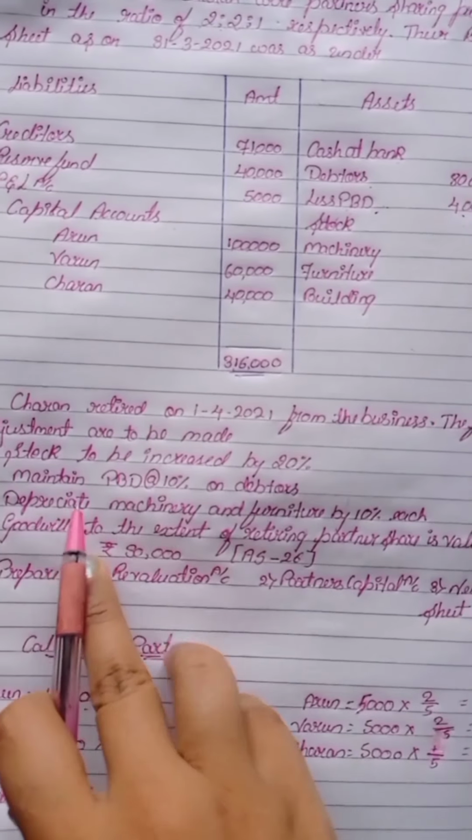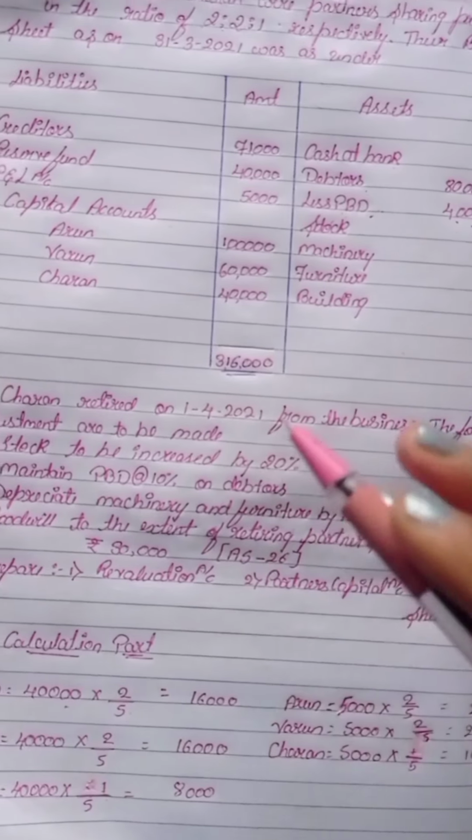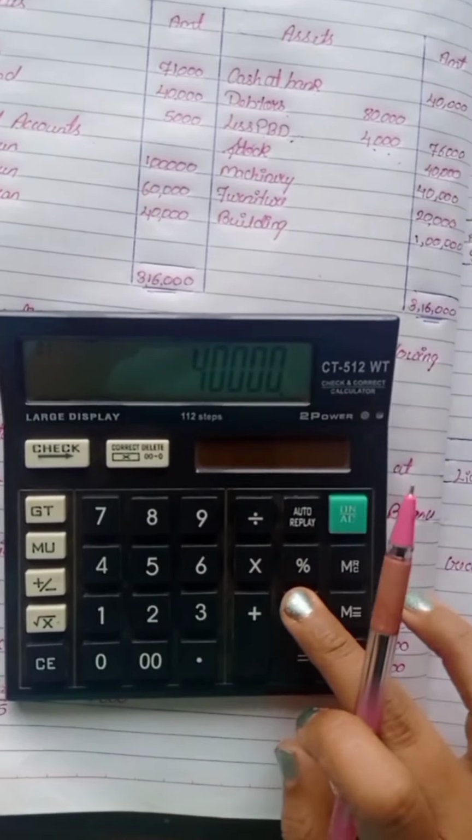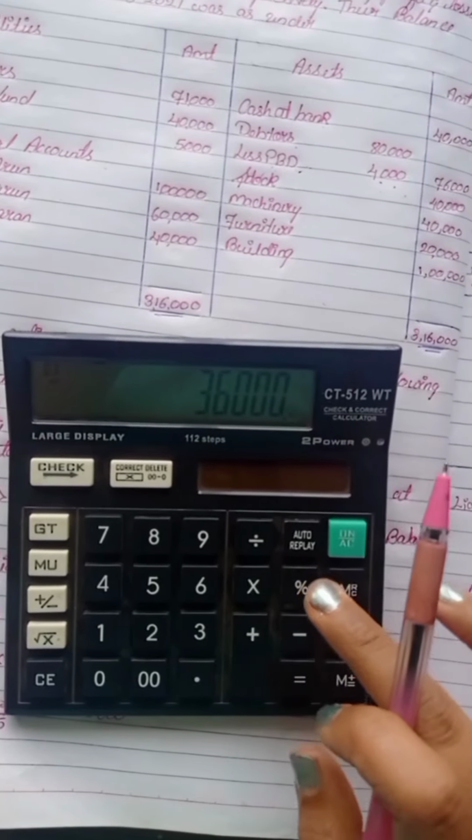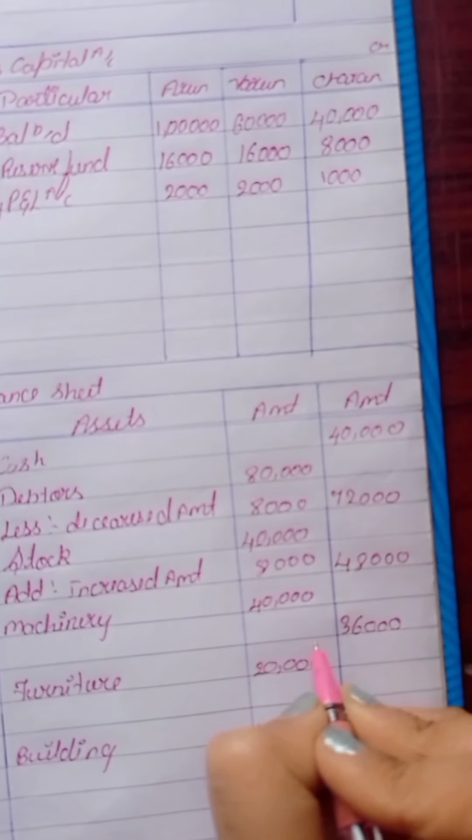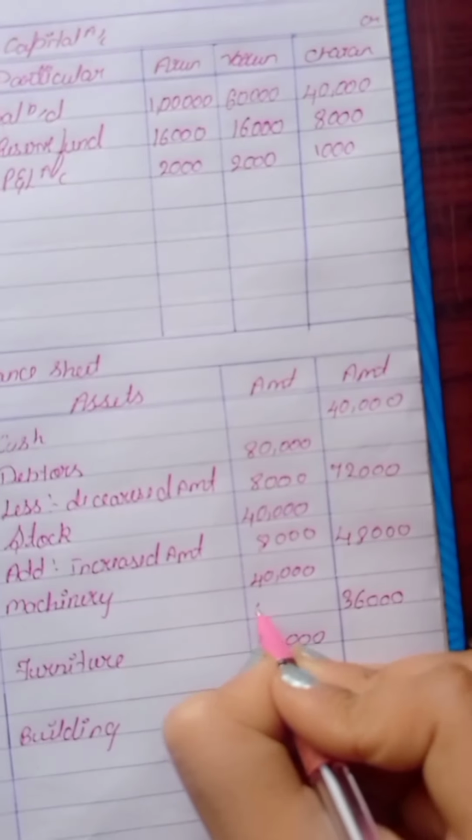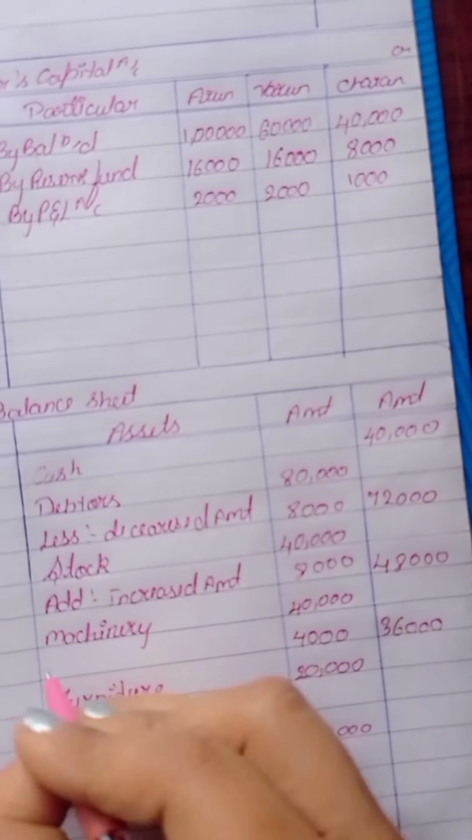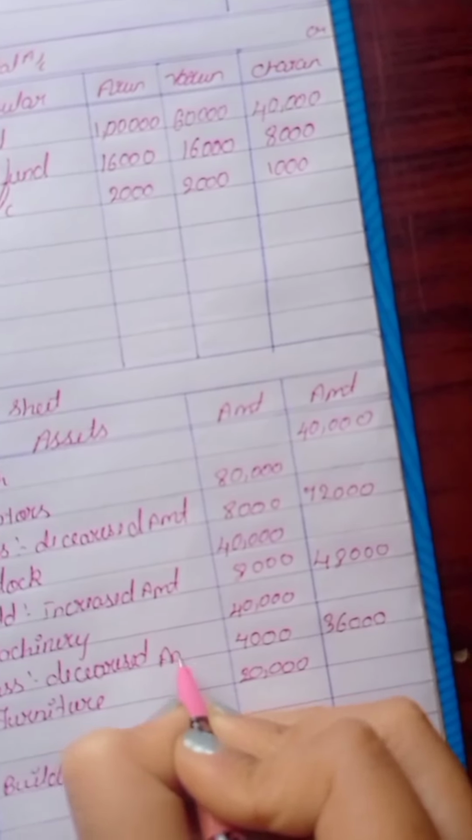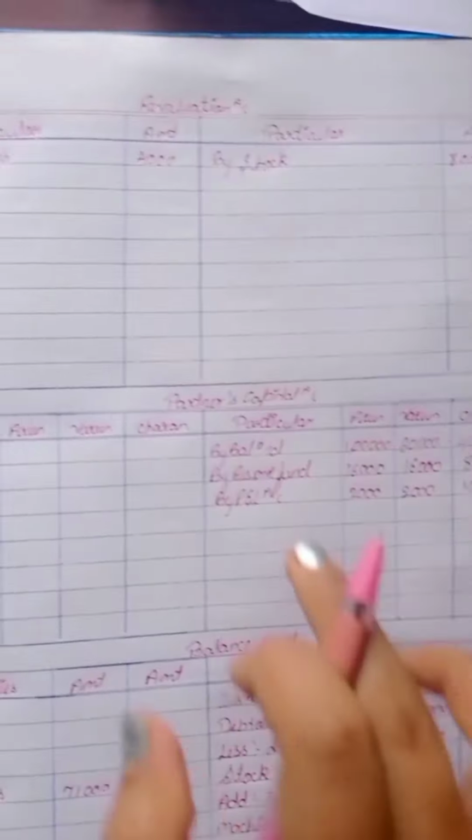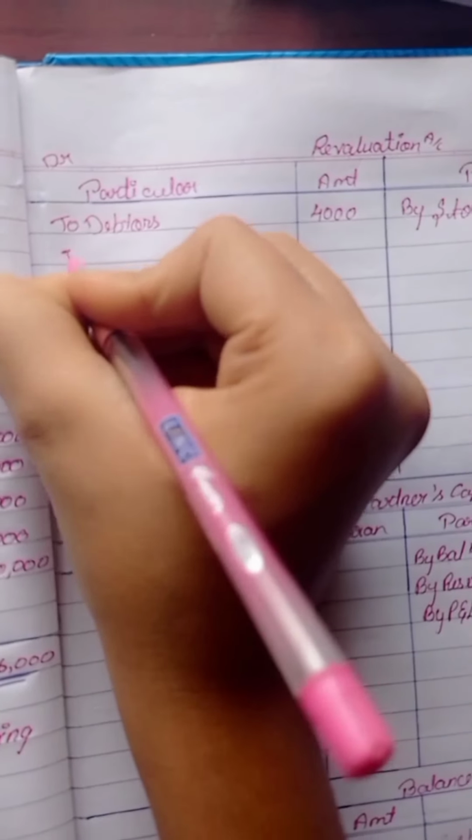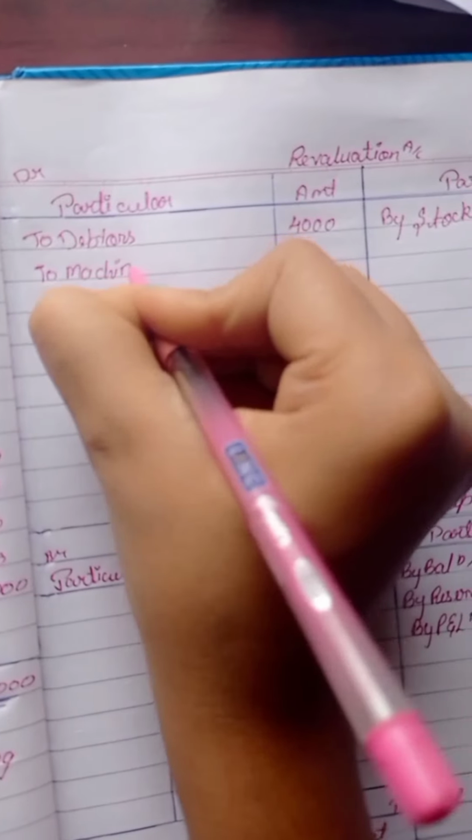Next is depreciate machinery and furniture by 10% each. Depreciate means decrease. Machinery is 40,000 minus 10% will give you 36,000. 36,000 in outer amount column of asset side. The difference is 4,000, right in inner amount column, and which is reduced. So write here less decreased amount 4,000. This 4,000 you have to write in revaluation account also where it is decreased. So write in debit side to machinery